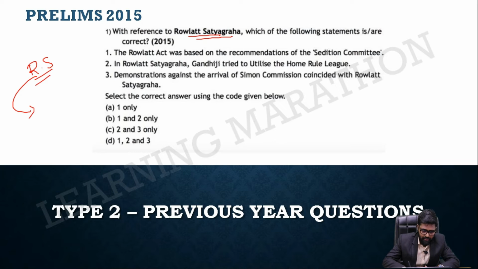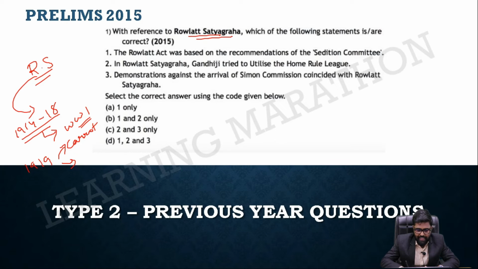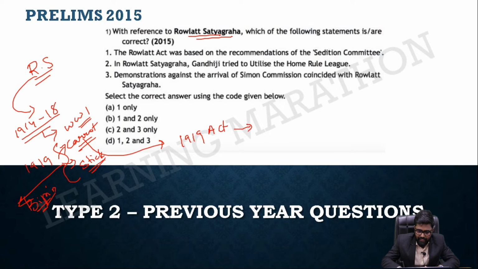First of all, coming to Rowlatt Satyagraha. Let me tell you. From 1914 to 1918, a very important world event happened. What is it? Yes, it is World War I. After the World War, in 1919, the government came up with a carrot and stick approach. Bipin Chandra described it like this. So what is the carrot? The carrot is the 1919 Act. They gave the responsible government, which we talked about in our previous lessons also. It is not responsible, though it was mentioned in letter, it was not in spirit. And the stick is the Rowlatt Act.